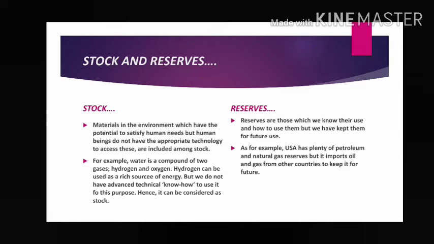So we know it is present, we know it can be used, but why can we not use it? Due to the lack of technology. Clear? That is called a stock. So that means maybe in coming days when we develop our technology, it may come into use. That is called a stock. Now come to the reserves. It is also kept for the future. Now the question: if it is kept for the future, why is it not called a stock?